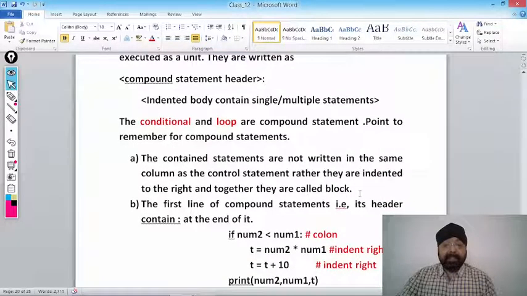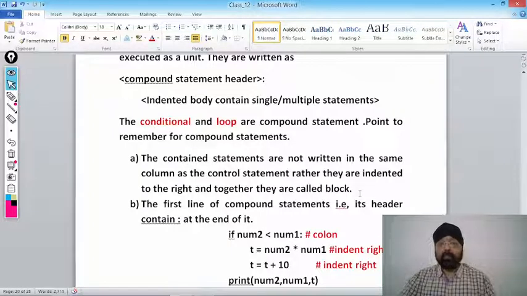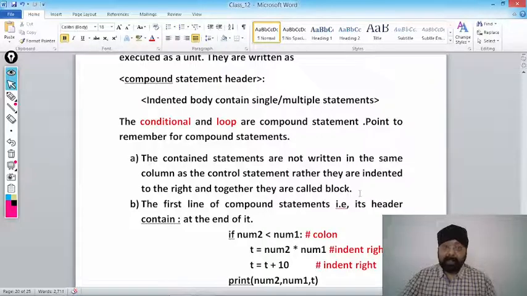The contained statements are not written in the same column as the control statement, rather they are indented to the right, together they are called block. No doubt Python doesn't support opening brace or closing brace, through which a compiler is able to differentiate where this if block starts from and where it terminates. So how does Python differentiate? Python differentiates with the help of indentation.